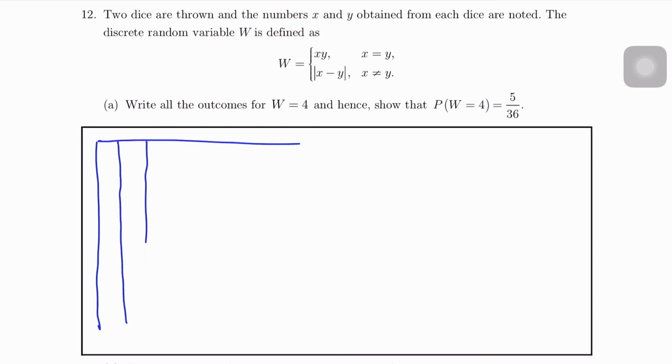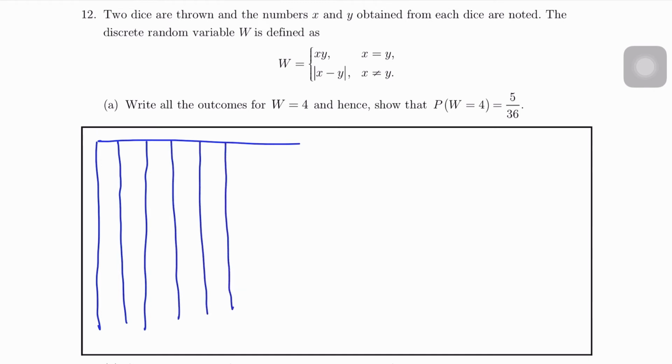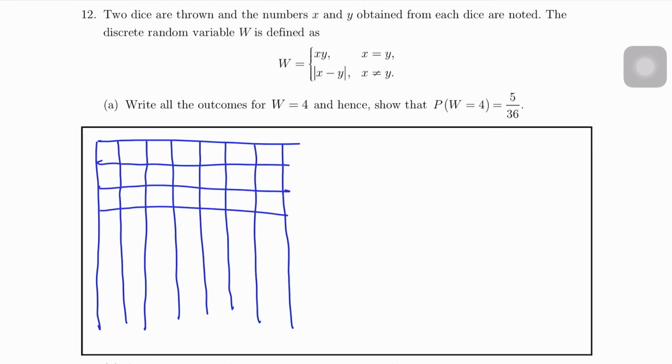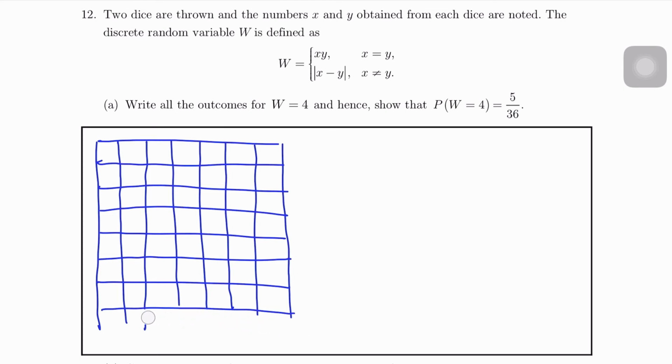Okay, so 7 rows and columns including the X and Y. So from dice X we'll get 1, 2, 3, 4, 5, 6.